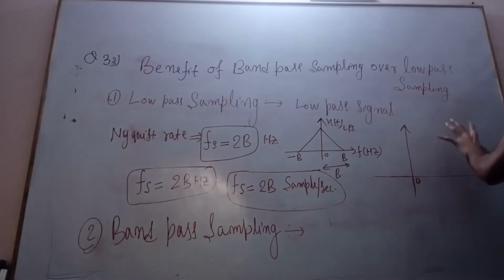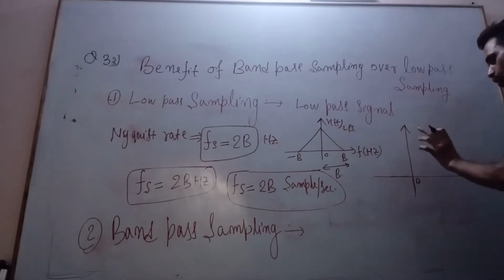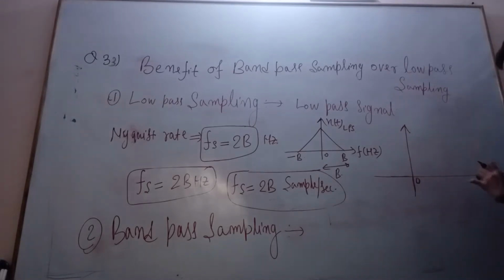Band pass signal is nothing but those signals which lie around a non-zero frequency. Band pass signals are those signals whose center frequency is non-zero, or you can say those signals which lie around a non-zero frequency, whose center lies at a non-zero frequency.